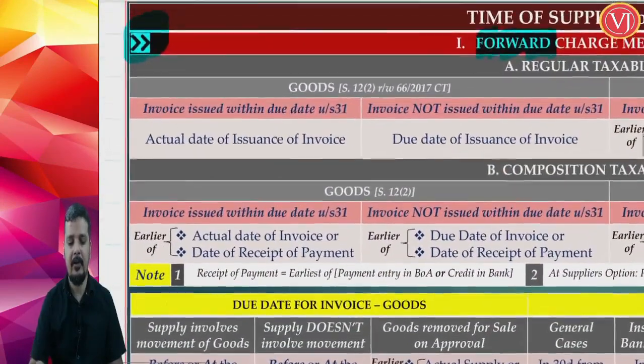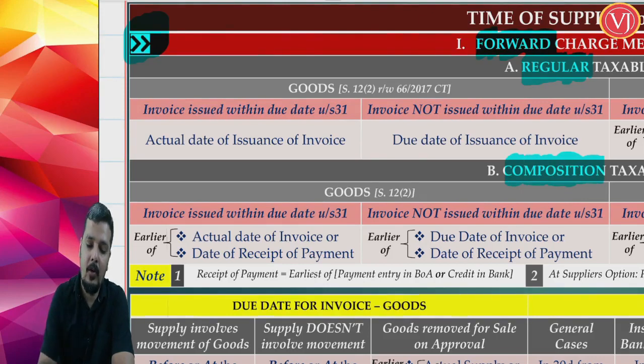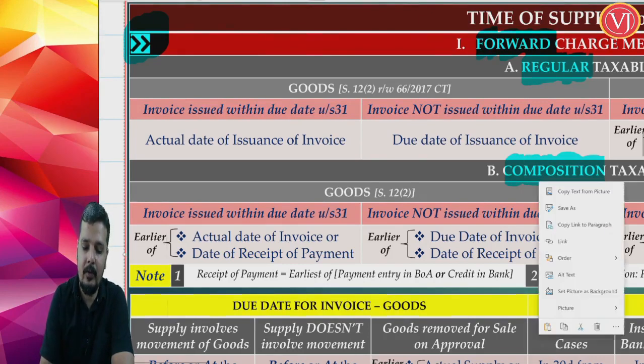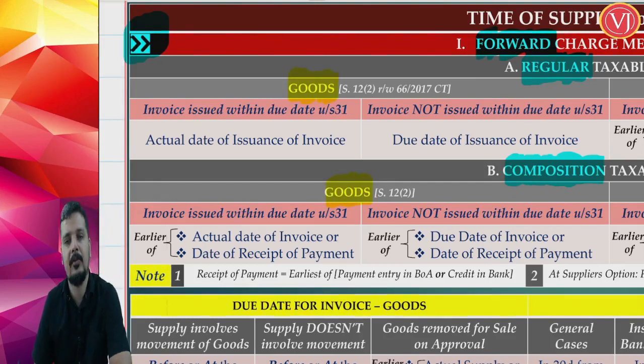Now, here you have to understand that the answer is different for a regular taxable person and different for a composition taxable person. But our focus initially is only and only on goods. So, we are focusing only on goods: goods in case of regular scheme, goods in case of composition scheme.